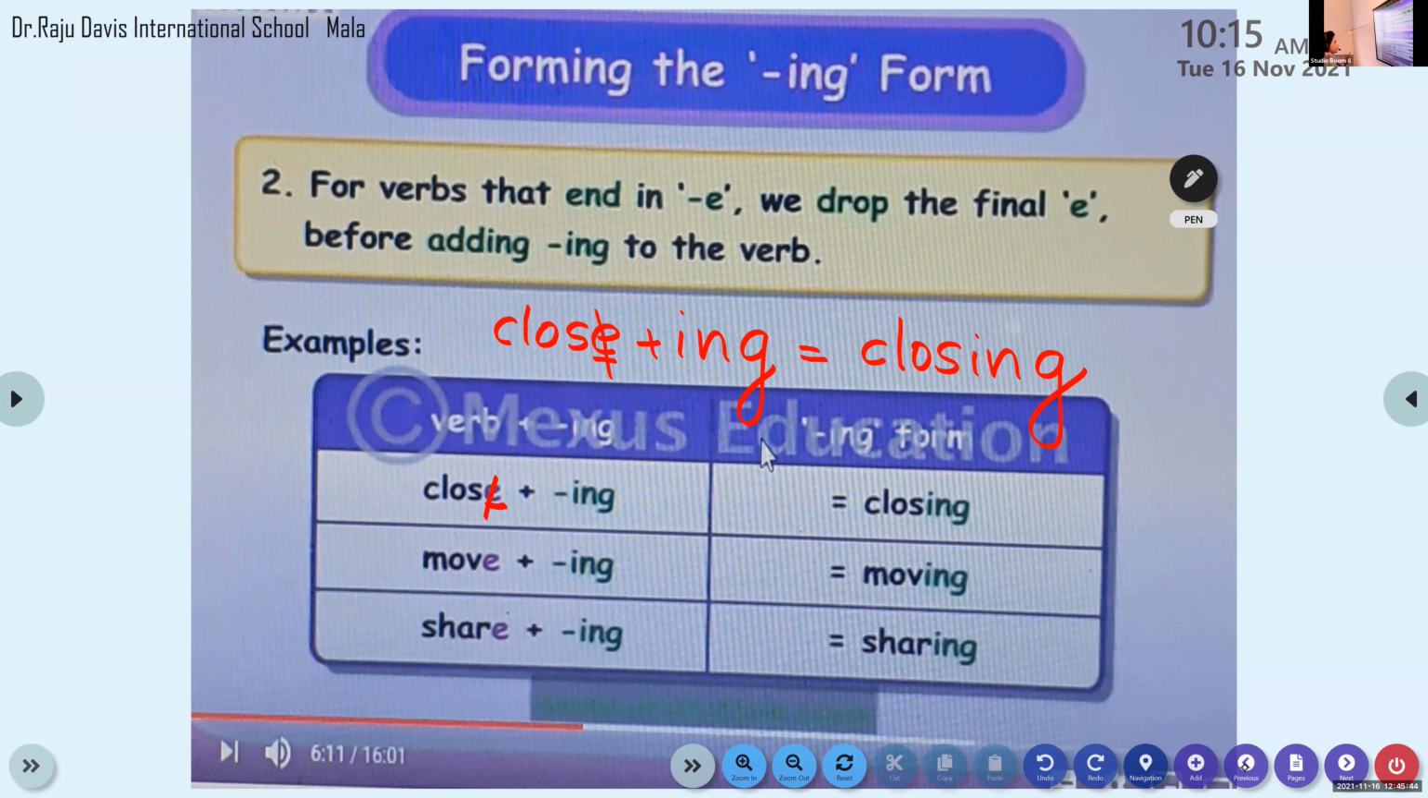The second rule says that if the word ends in E, what do we have to do? The final E drops before adding ing to it. So it is closing. Similarly, write the next word, move. Move plus ing. It is moving. Come on, write the second word. If you have finished the first word, move on to the second word.